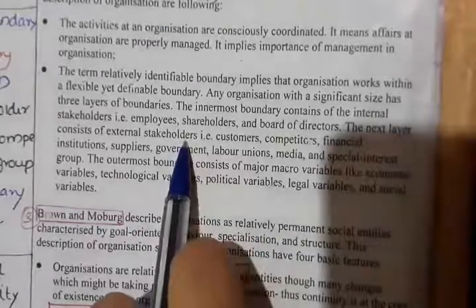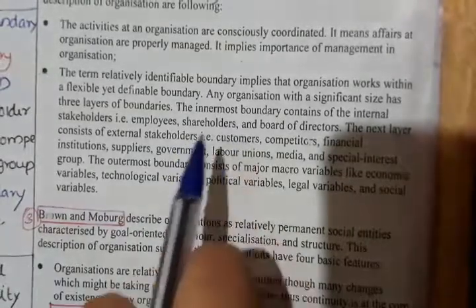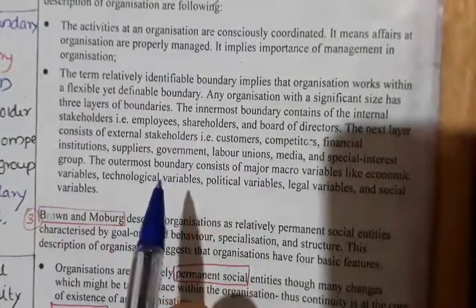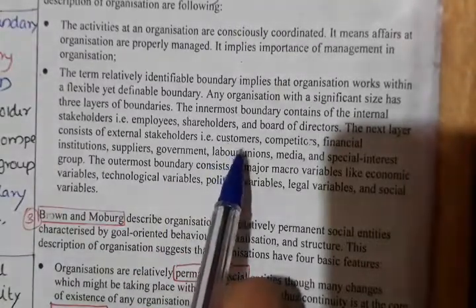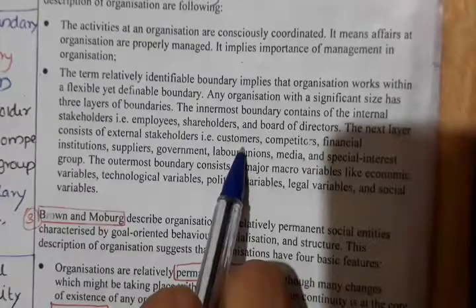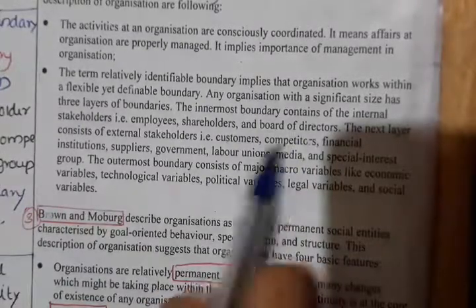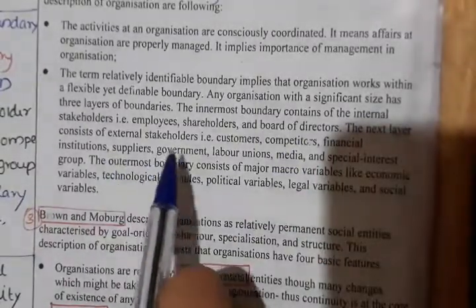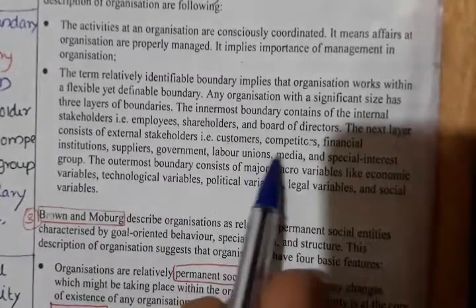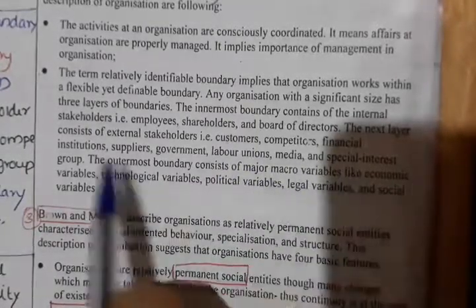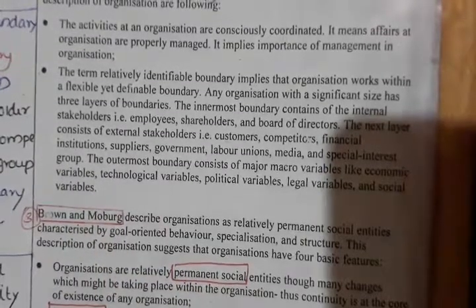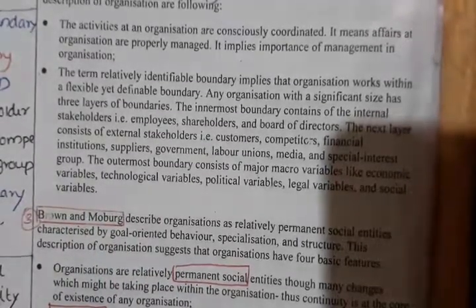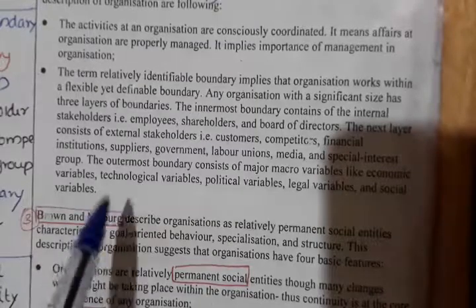The next layer is the external one, that you all know. External means what? If I print a newspaper and want to sell it outside, what is the main thing? Customers are needed. Competitors will be there. Financial institutions, suppliers, government, everyone will be there. And special interest groups also will be there. What do we mean by special interest group? Those who come in between, brokers and all, right? We can say it that way.